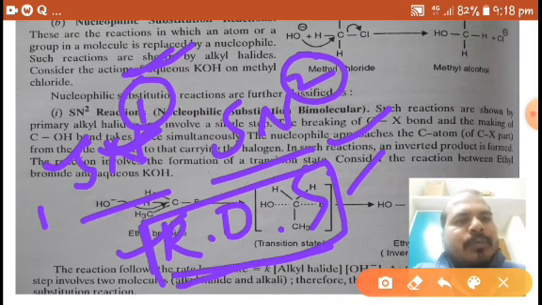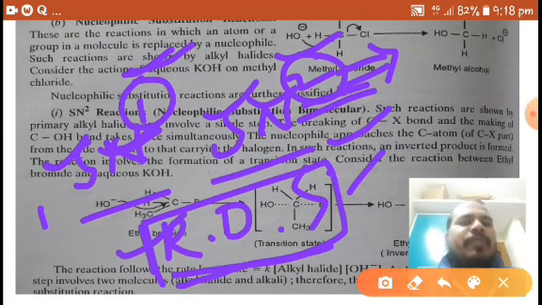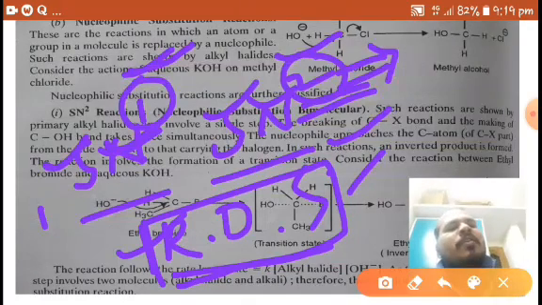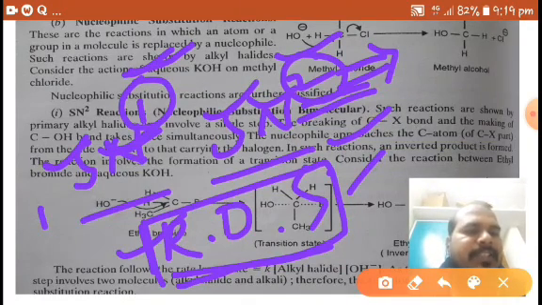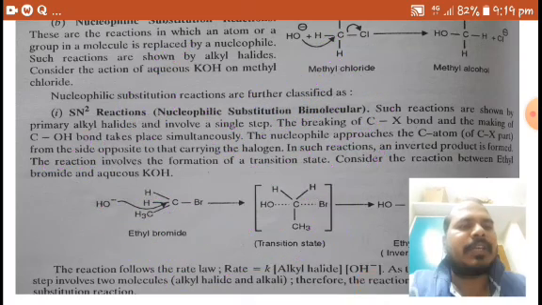In SN2, bimolecular nucleophilic substitution reaction, two molecules participate in the slow step or rate determining step. That's why it is called a bimolecular nucleophilic substitution reaction. So first of all, we will start this discussion of nucleophilic substitution reactions by taking SN2 reactions.